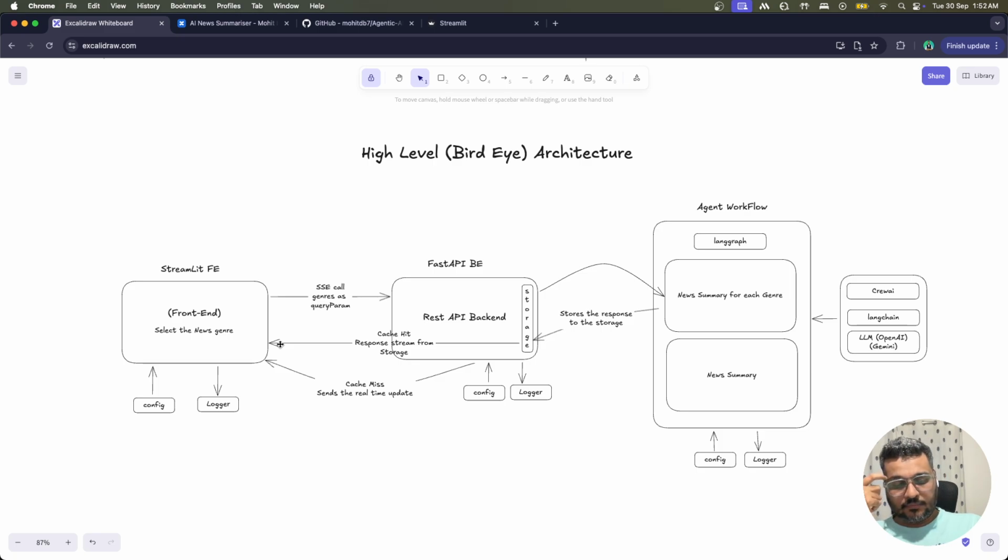The reason for that was that if I had given it in one go, you would have a completely different behavior when it comes from storage versus when it comes from the actual live, right? And one thing I do not want the users to know is that this data is from storage and this is from live. So it's a similar experience, but here it's a time-bound experience, so you will know what you are going to get, right? So in the cache hit, it will be like this, and if it's a cache miss, then it will go to the agent. Now in the agent also, you see there are two different paths, right?